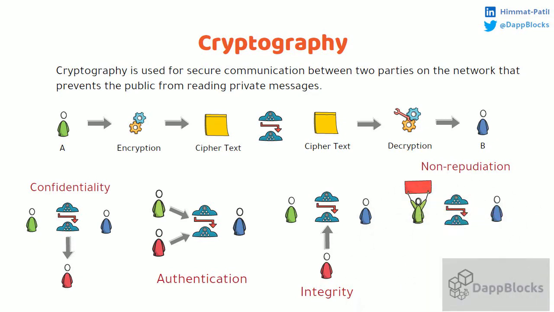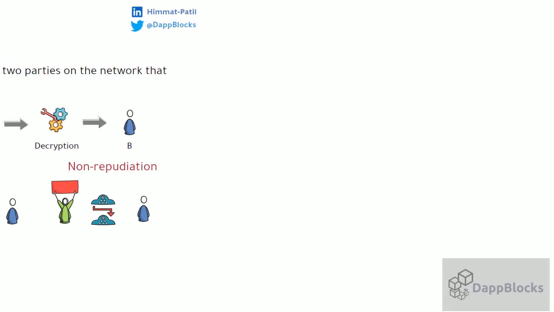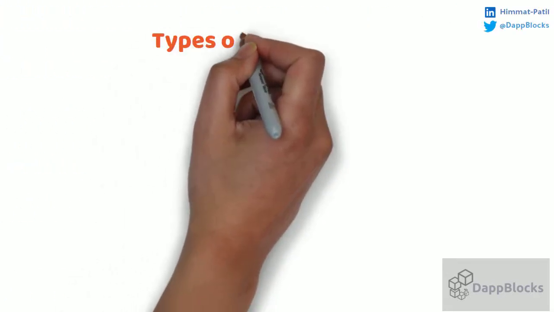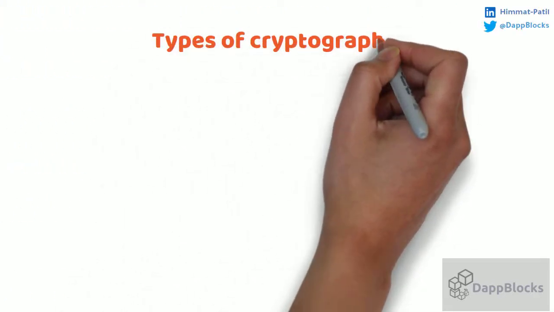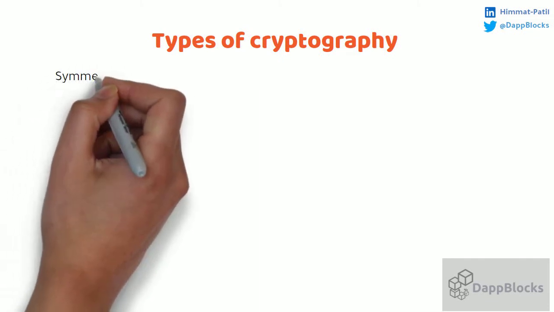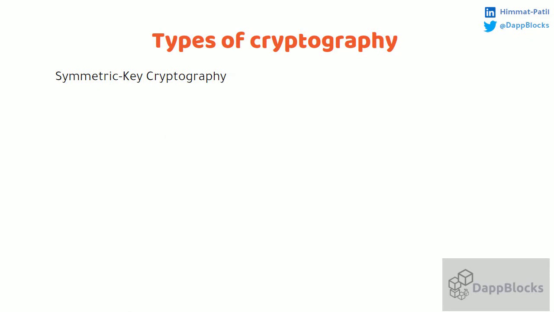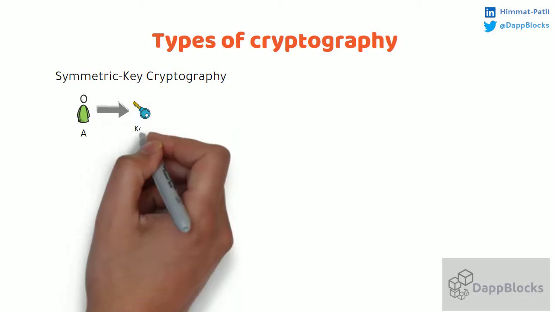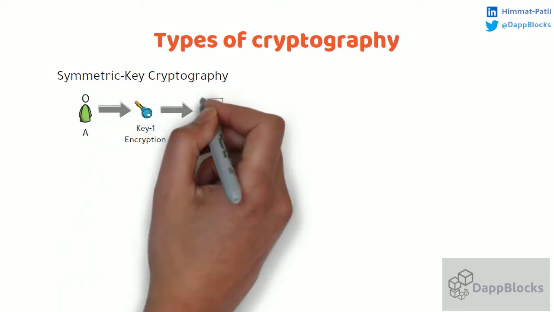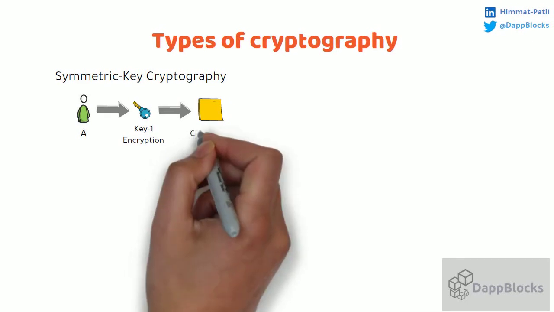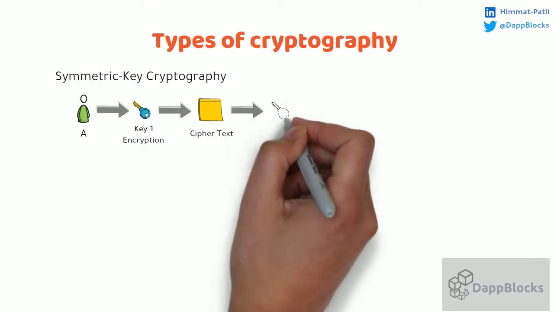Now, before directly jumping to the solution of these problems, let us understand the types of cryptography with the help of the same example. First type, symmetric key cryptography. In this type, sender and receiver use the same key to encrypt and decrypt the message. A converts the message to ciphertext using key 1, and at the receiver's end, B decrypts the message using the same key, that is key 1.